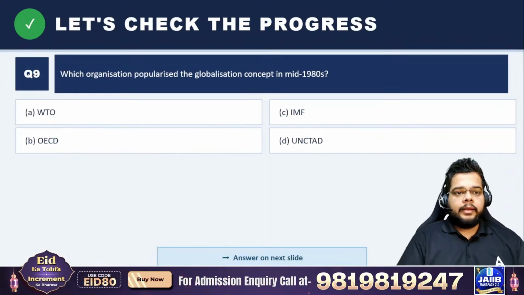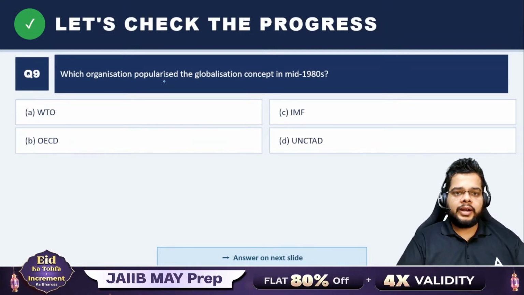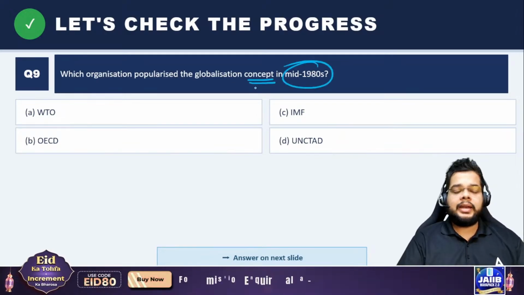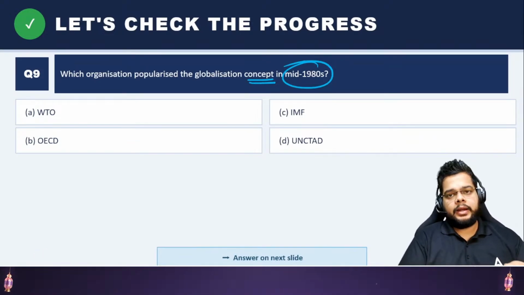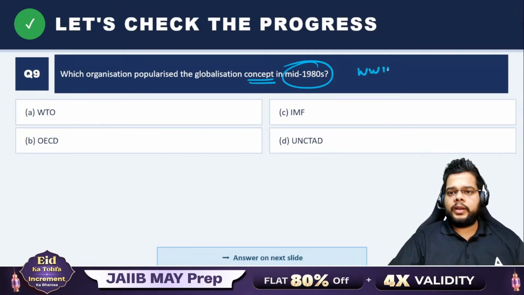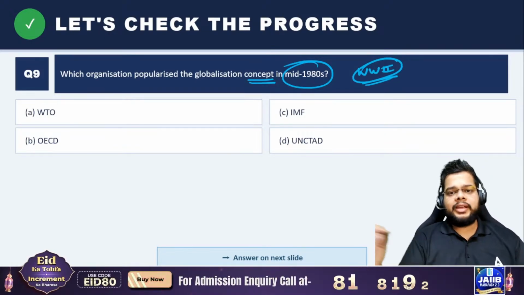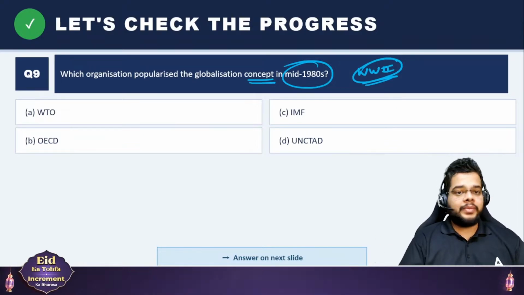Okay, now let's see the last question of today's class. Which organization popularized the globalization concept in the mid 1980s? So the globalization concept, more or less, has been there since the age of discovery, and ultimately it got hit after World War II. Fine, World War II. You can imagine a scenario where every country is against another country, and ultimately nobody wants to trade with some country.